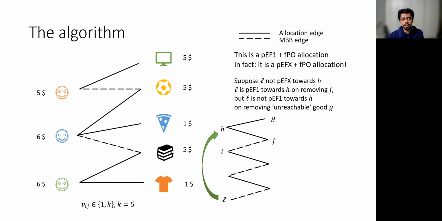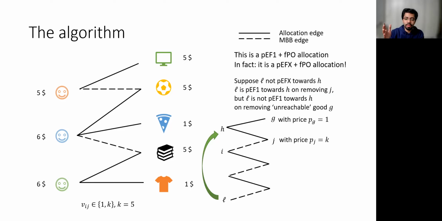Because we are dealing with instances where the values are 1 or k, we can show that the prices must also be 1 and k. Which means that if G is cheaper than J, then its price must be 1 and J's price must be k. But then look at agent i. J is on MBB for agent i, which means that i considers it in her best interest to spend money on a good of price k.